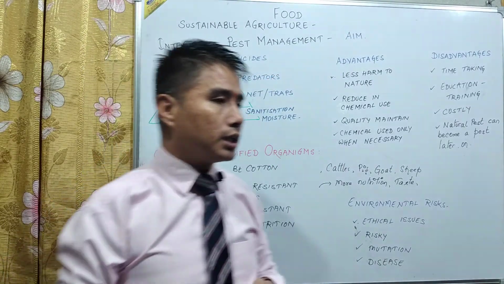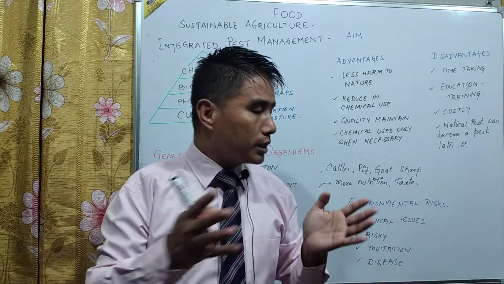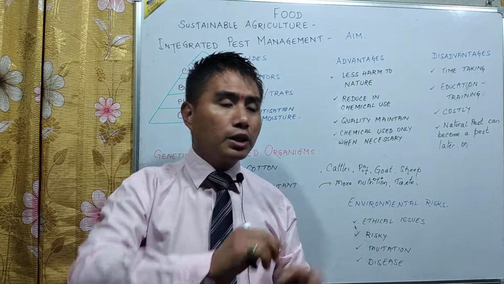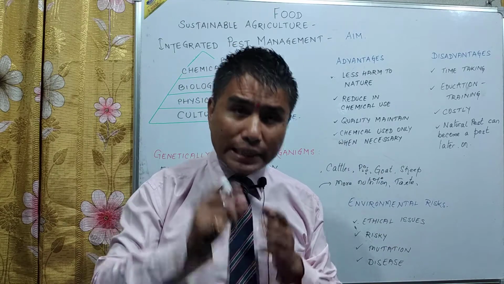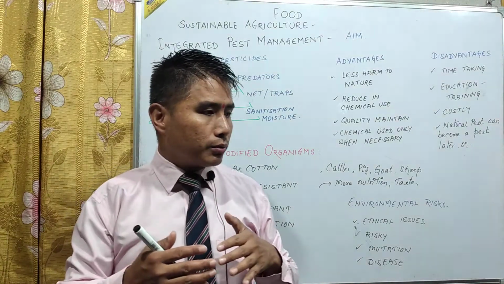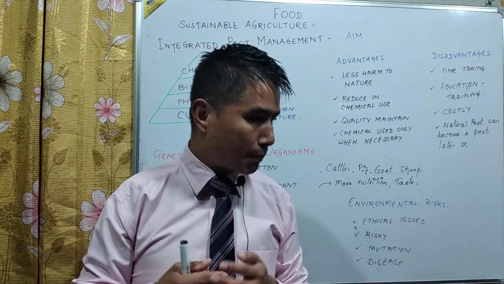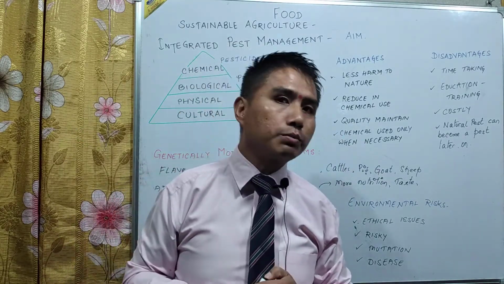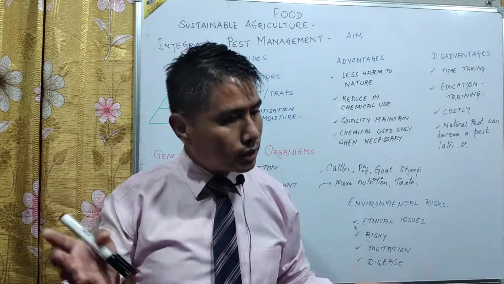Now how is it done? There are various stages, or various methods applied in integrated pest management. For example, if it is possible to control the pest physically or traditionally, by doing certain things with which the pests normally do not arise at all. For example, sanitization. Suppose mushroom culture. Mushroom normally during this time, in the rainy season, if you go to the jungle, you will find mushrooms.